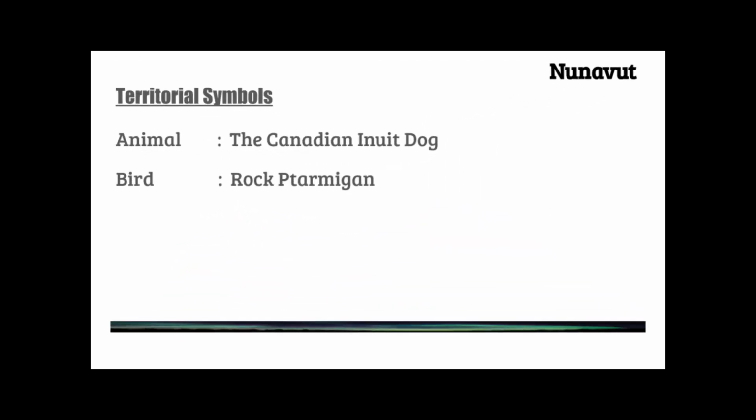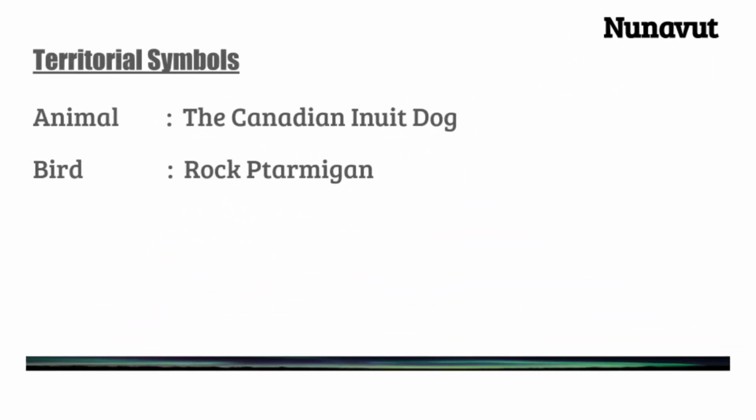The territorial animal for Nunavut is the Canadian Inuit dog, and the territorial bird for the territory is the rock ptarmigan.